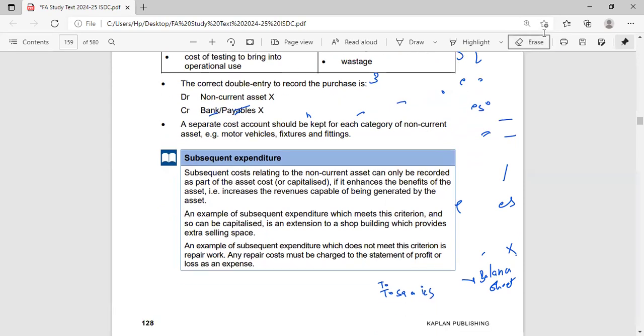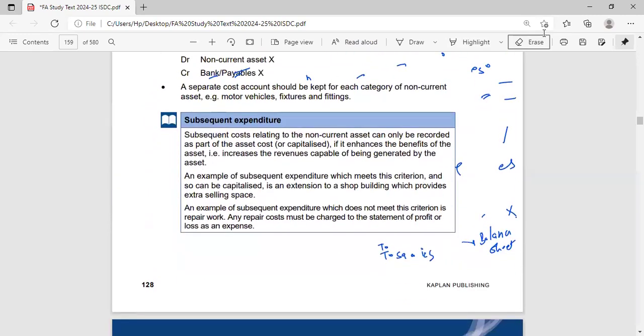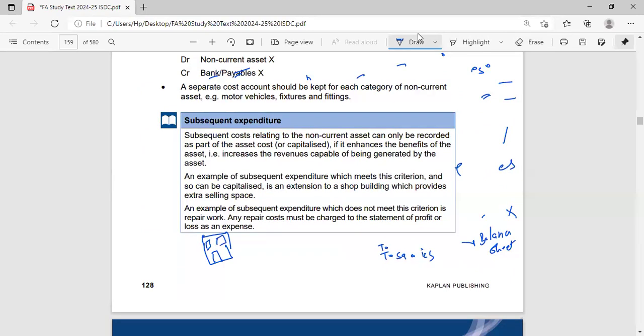Now let's try to understand subsequent expenditure. Listen to it carefully. Now suppose I was constructing a building. I have not yet started using this building, but I'm constructing it. So I'll get the walls painted. I'll get the windows, the doors, everything installed.